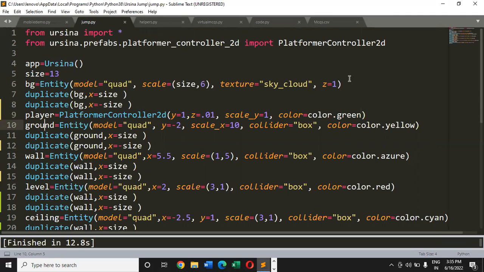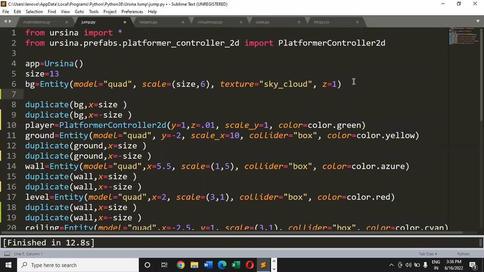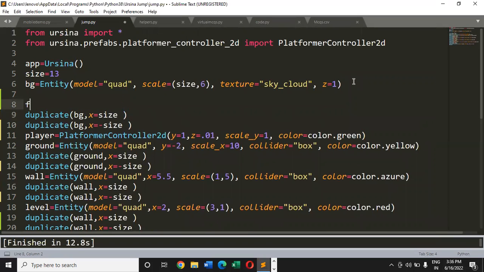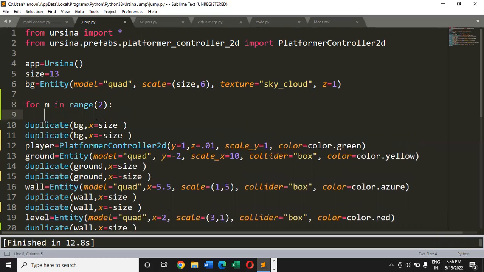For that, we can use a for loop. So let me just define a for loop here, for m in range. And I would like to define a range here. So let's make it 2. Why 2? Because there are 2 duplicates for each of the entities. All right. And here we can simply write, I'm copying this duplicate thing from here and I'm putting it over here.